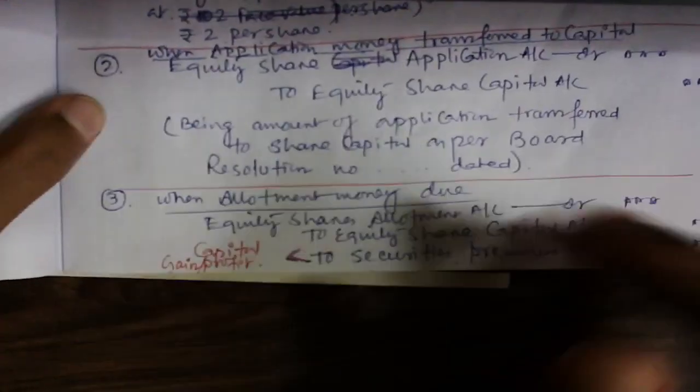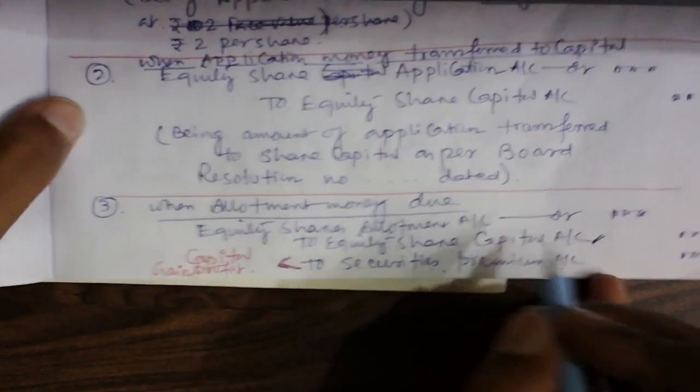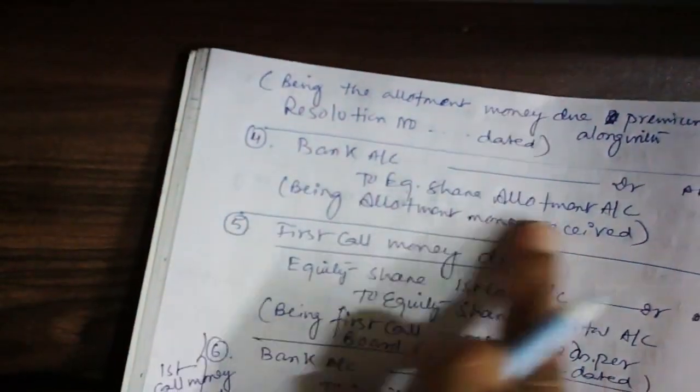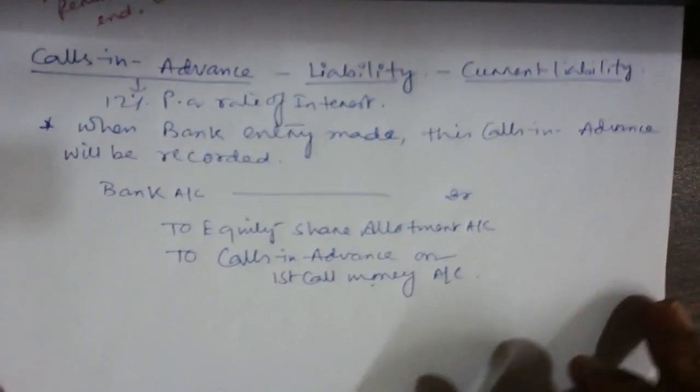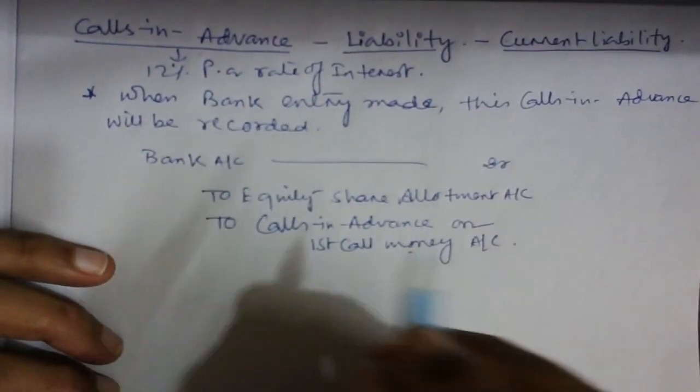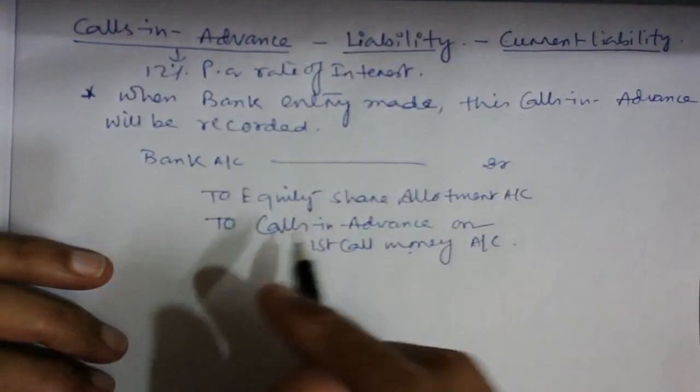See here what we have discussed thoroughly. When the allotment money becomes due, then equity share allotment to equity share capital, and when it is paid, then the journal entry will be bank to equity share allotment. This we have discussed. The same way I am going to solve it. So equity share allotment account credit and calls in advance, because it's a liability, guys. It's a pure liability.